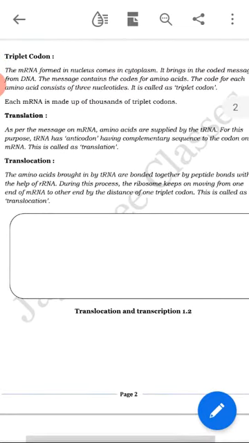Then translocation. Amino acids brought in by tRNA are bonded together. Amino acids which are created by rRNA and transferred by tRNA are bonded together by peptide bonds with the help of rRNA. During this process, the ribosome keeps on moving from one end of mRNA to the other end by the distance of a triplet codon. This is called translocation.